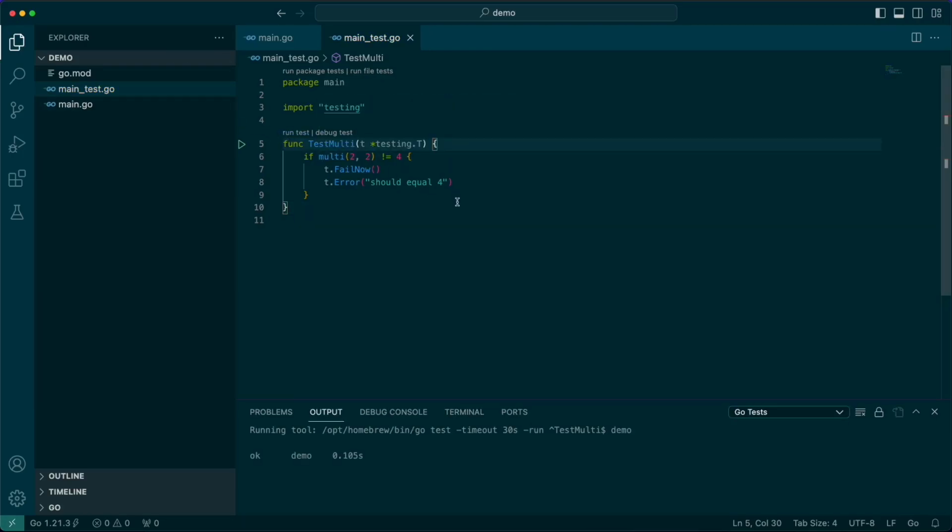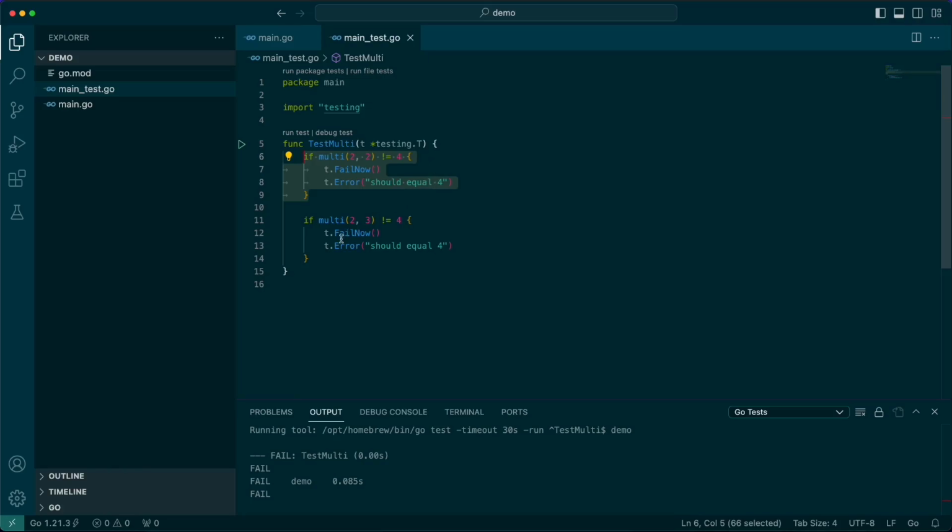This is really easy to do. We can also add on to this, and let's say we'll do that. And then we have a failure. Okay, well, that's great. That's testing. That's pretty straightforward.